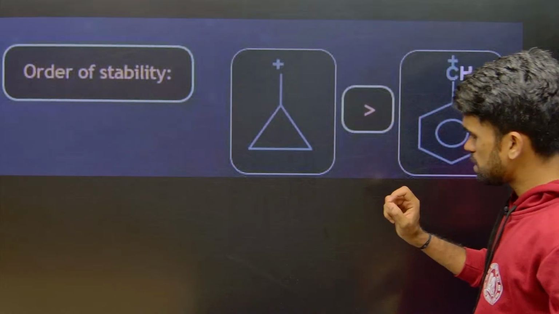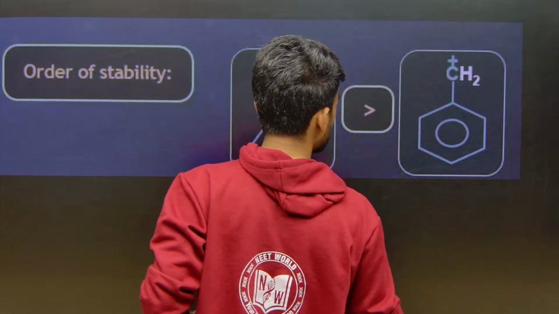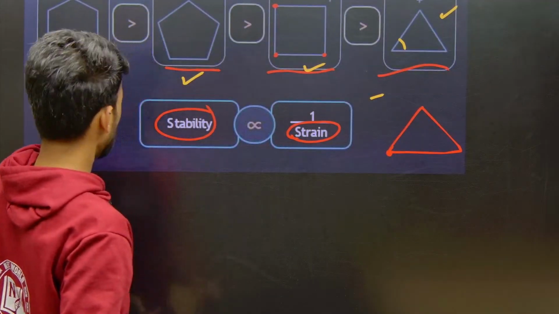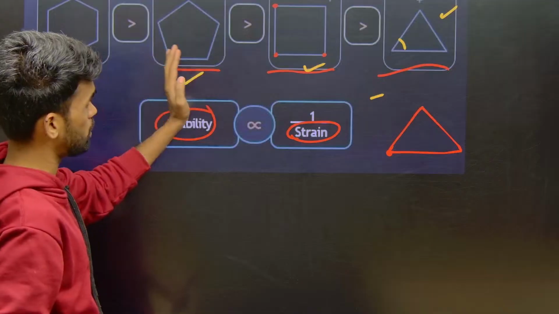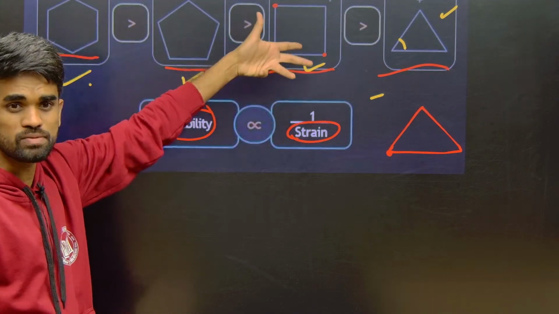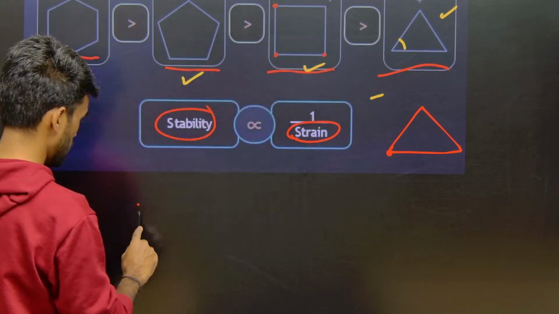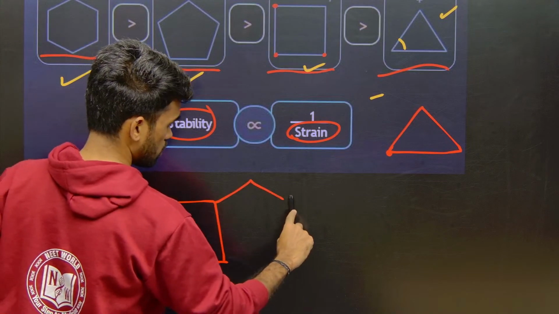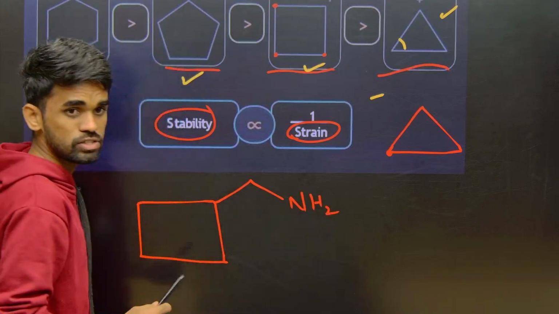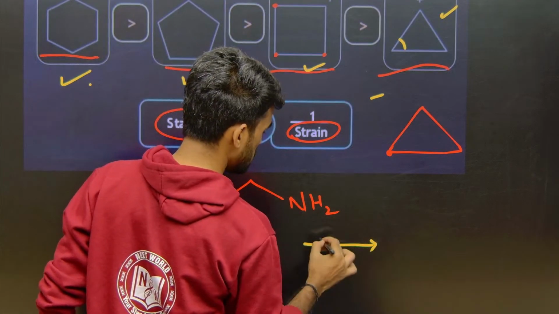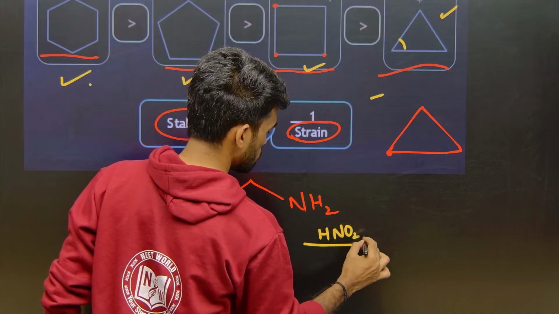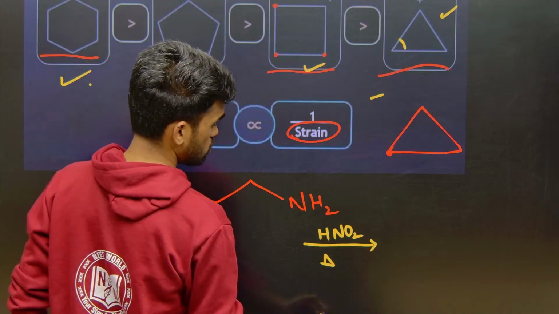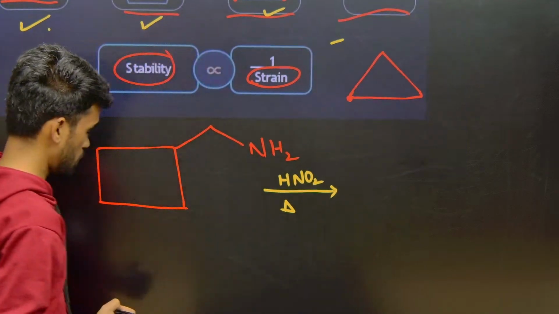Now look at this. There is one more exceptional thing here to discuss. You might be wondering what is the use of studying this. Let us look at it again. Giving NH2, you want to treat this with HNO2, and a little heating is required. So what is the product formed here?